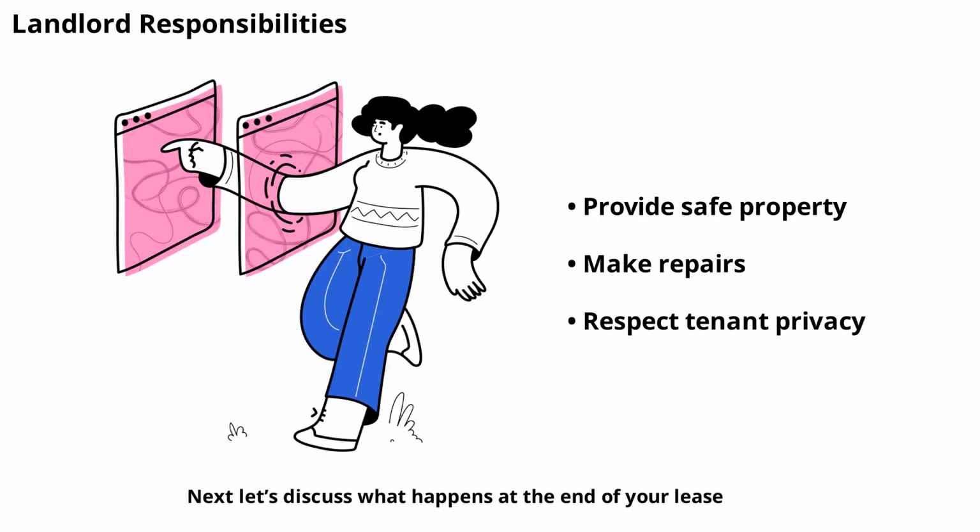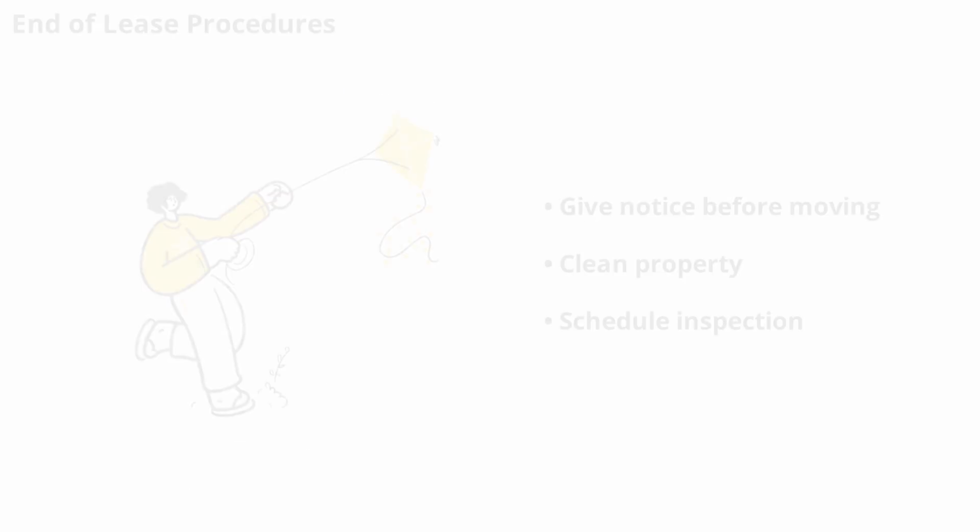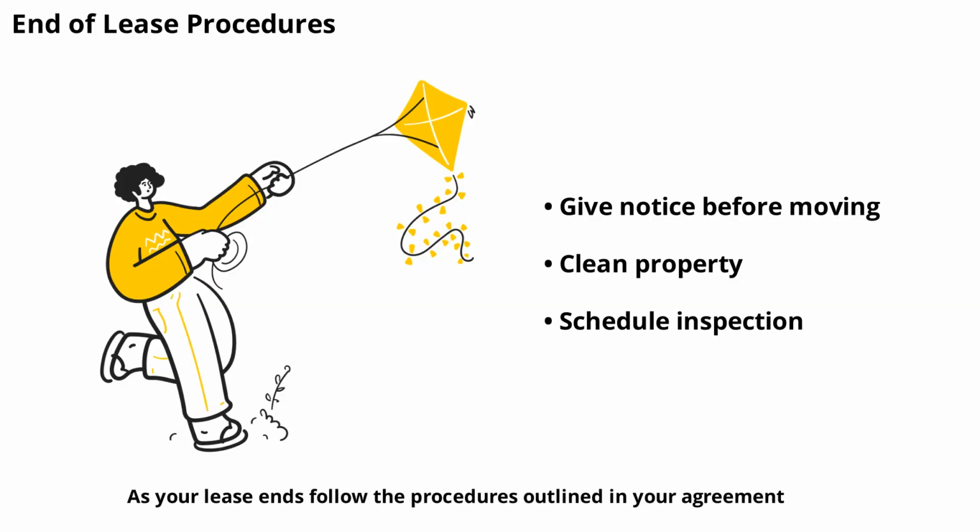Next, let's discuss what happens at the end of your lease. As your lease ends, follow the procedures outlined in your agreement. This may include giving notice, cleaning the property, and scheduling a move-out inspection. Return all keys and provide a forwarding address for your security deposit. Completing these steps ensures a smooth transition and helps you get your deposit back.